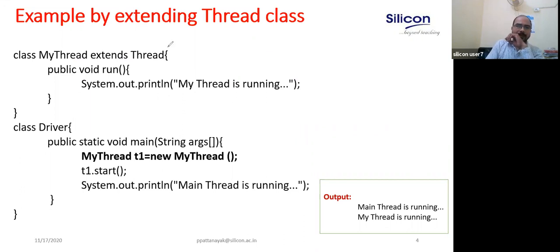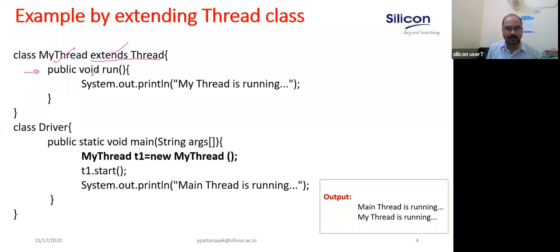Okay, so repeat it quickly. When you create a thread, there are two approaches. One of the approaches, let me explain: you extend from the Thread class. You define a class, let's say the class name is MainThread, that must extend from the Thread class. And there you must implement or override one method, that is the run method.